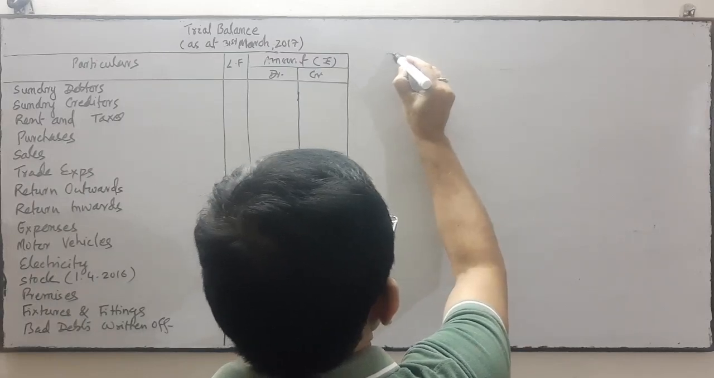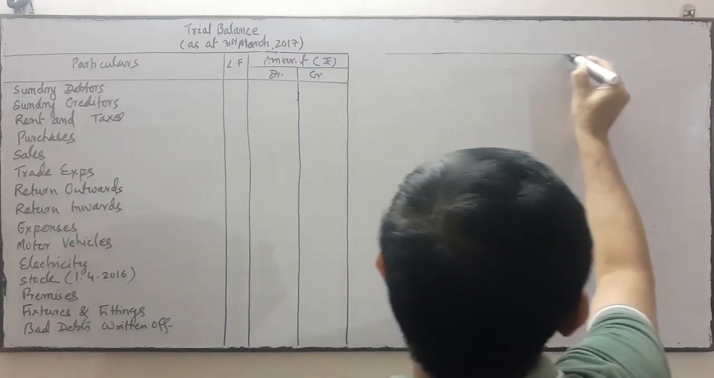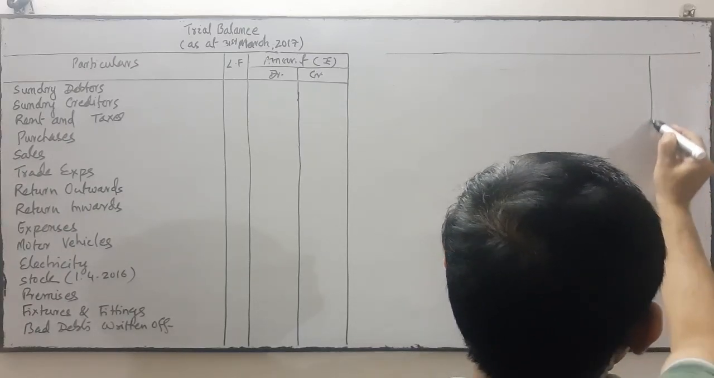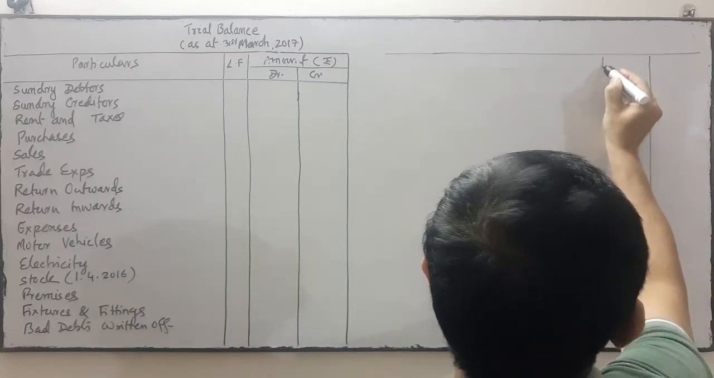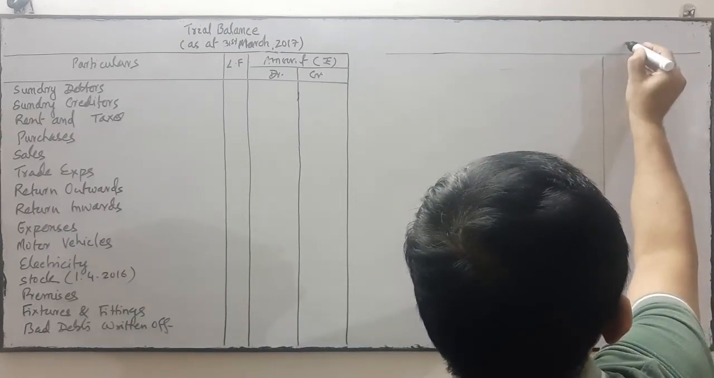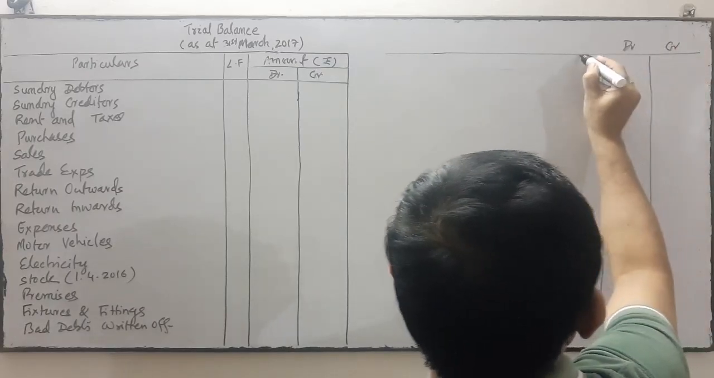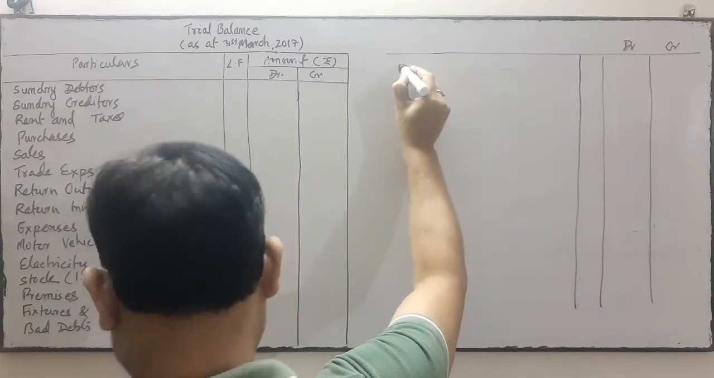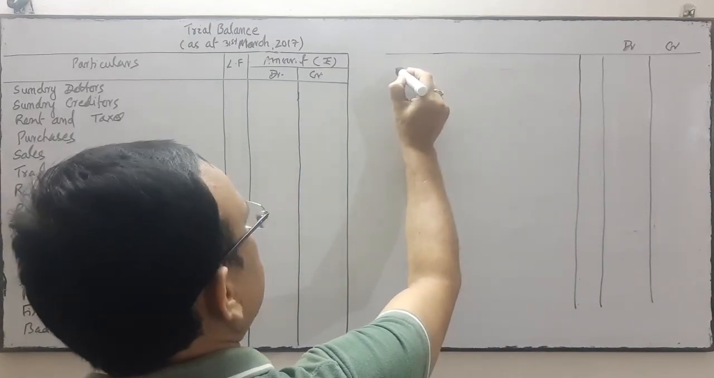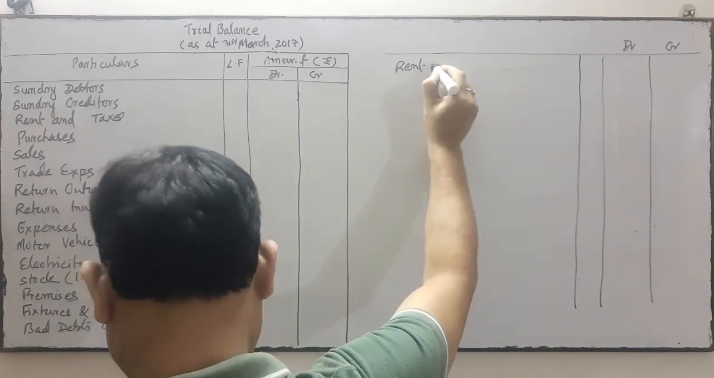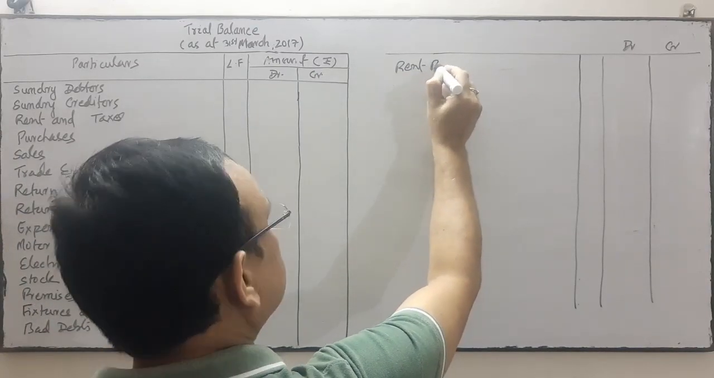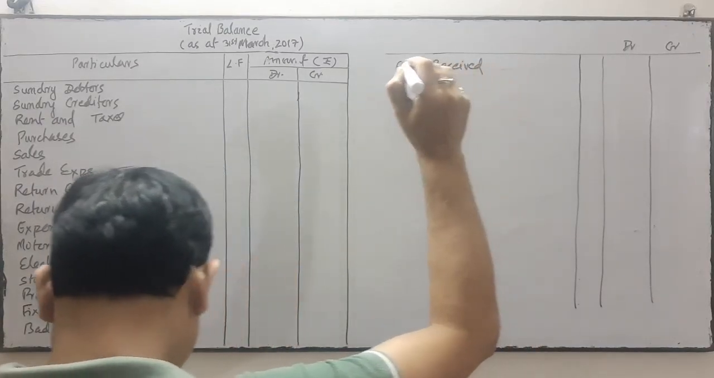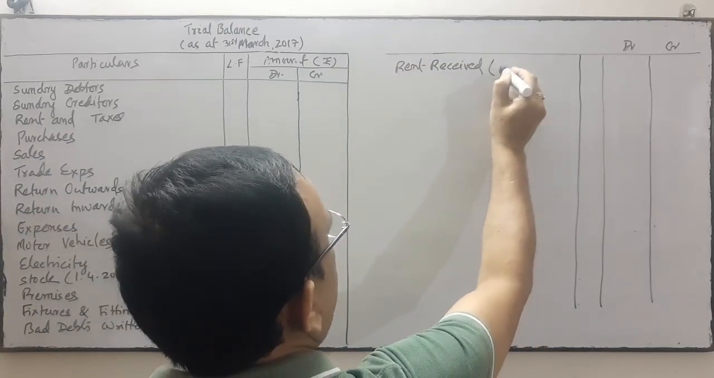Thereafter in continuation, this is for debit and this is for credit, this is for ledger folio, okay, and this is for particulars. Next item after bad debts is rent received from sublet of part of the rent.